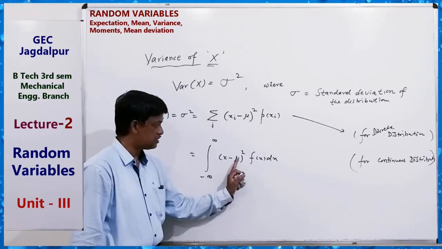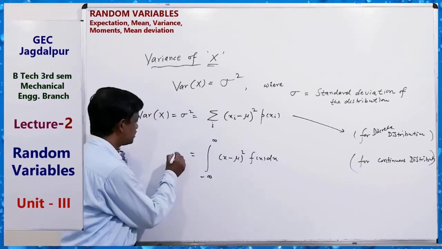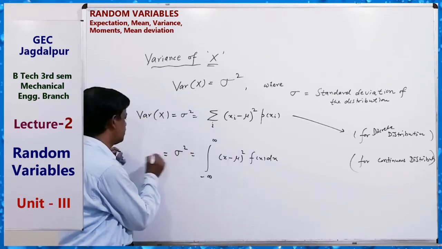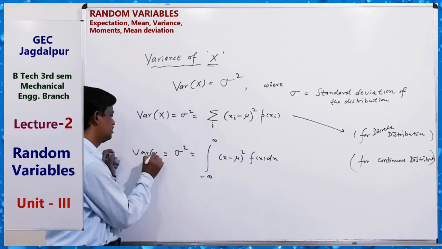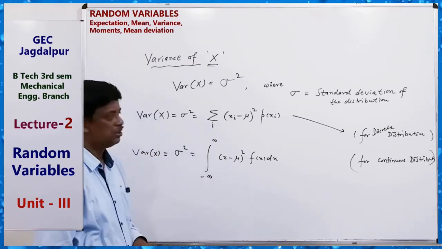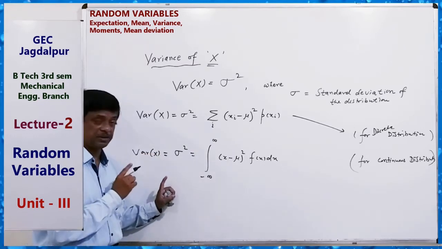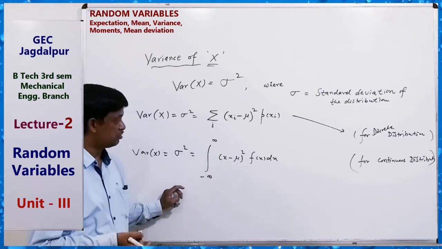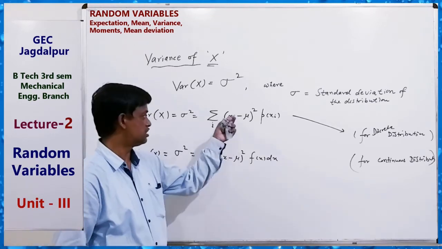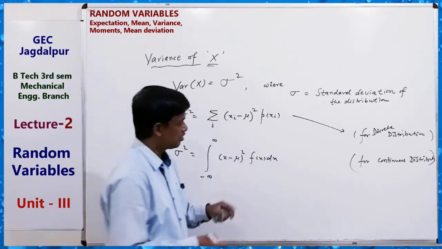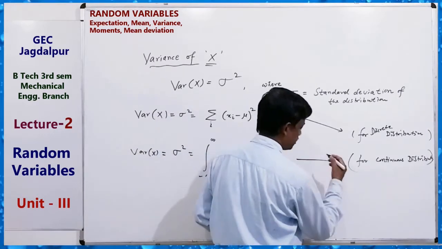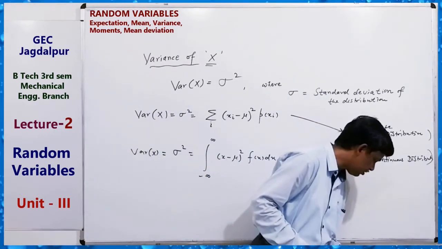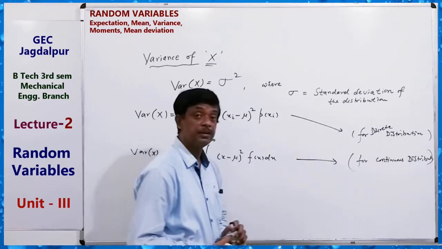So this is sigma square, which means the variance of the random variable. Just remember this formula, because for solving questions we use it. For a discrete distribution it is this, for a continuous distribution it is this. Clear? So this is the formula for variance.